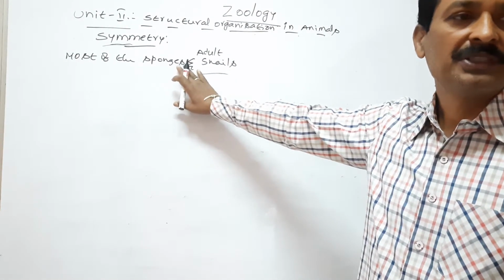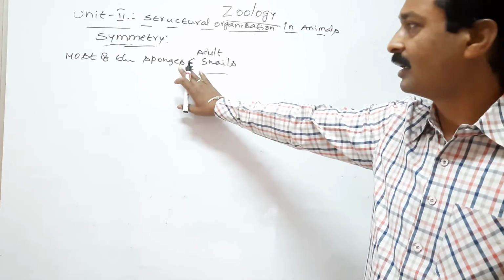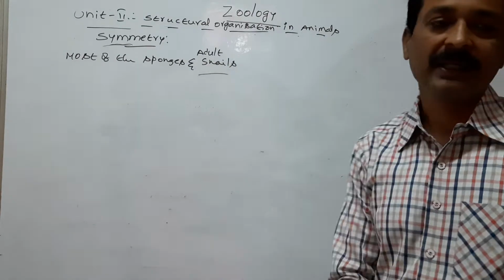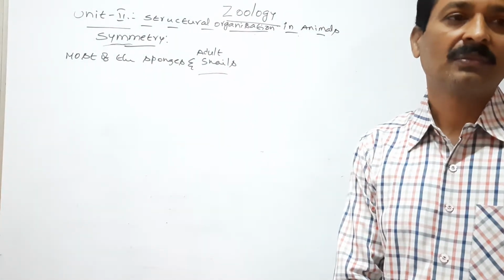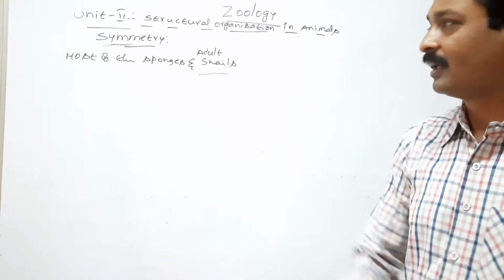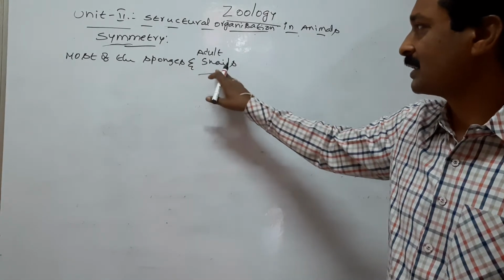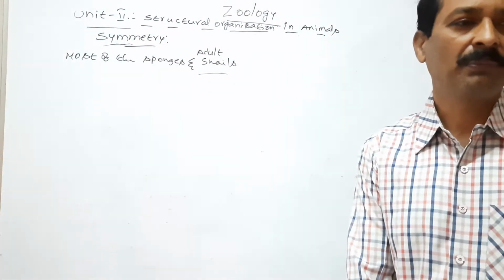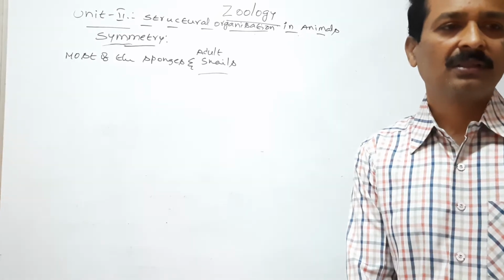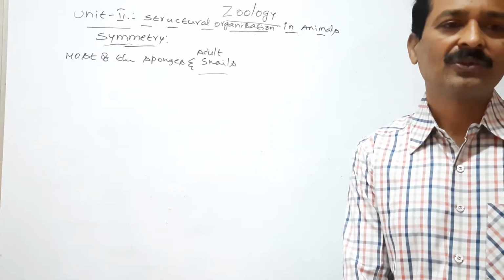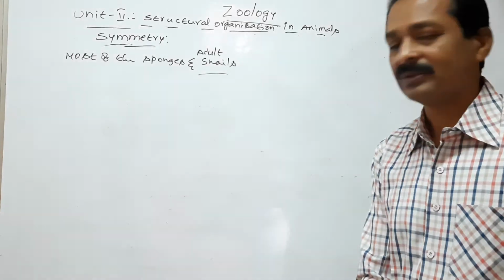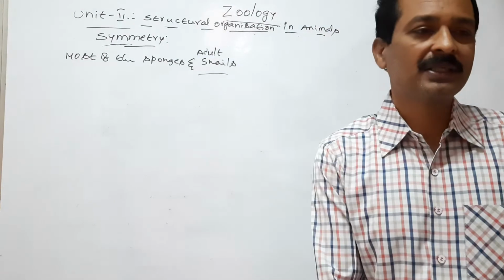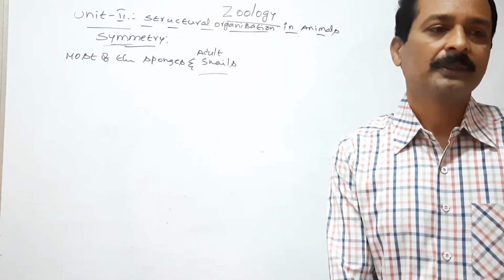The body parts are not regularly arranged in sponges and snails. So the body plan of a vast majority of metazoans exhibits some kinds of symmetry, but the sponges and snails exhibit asymmetry.